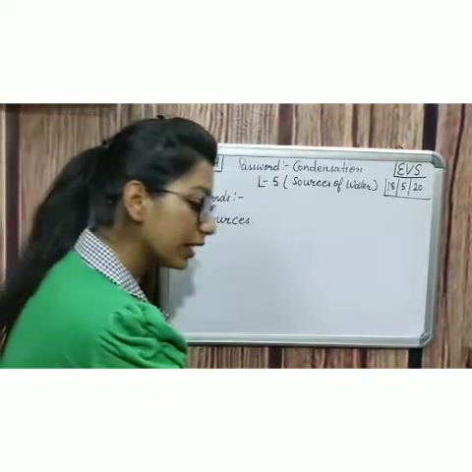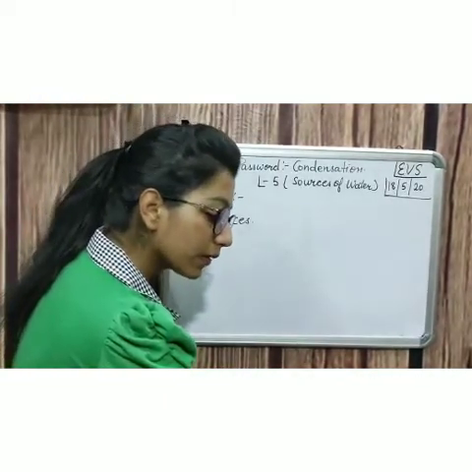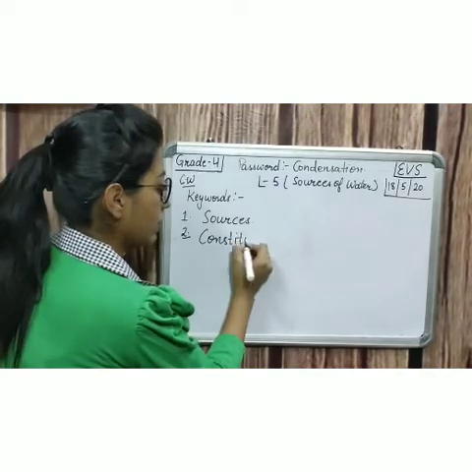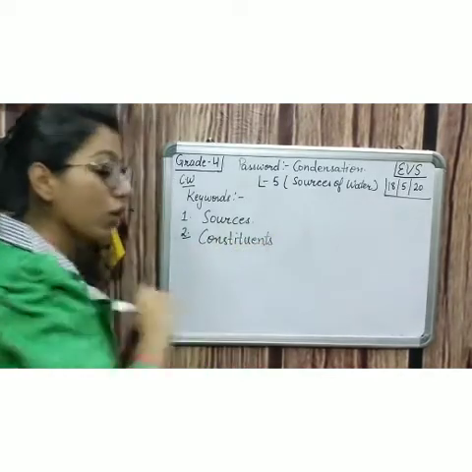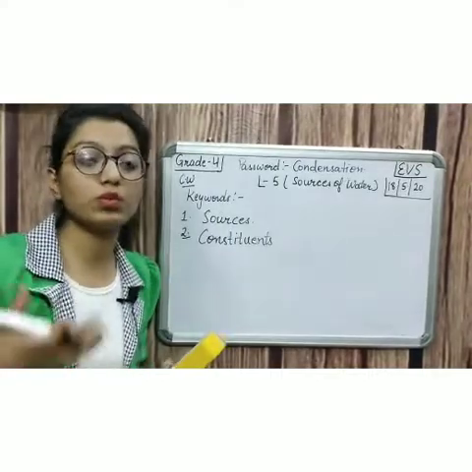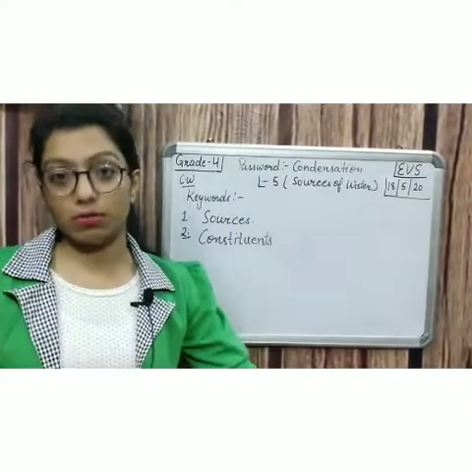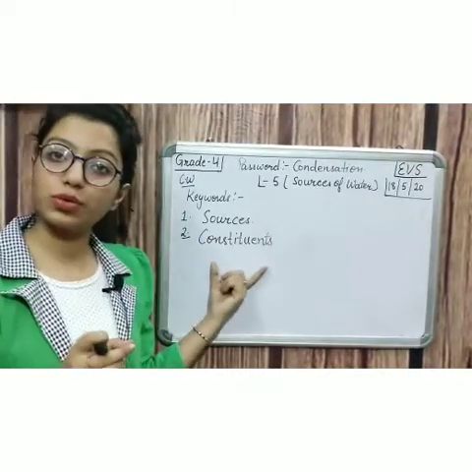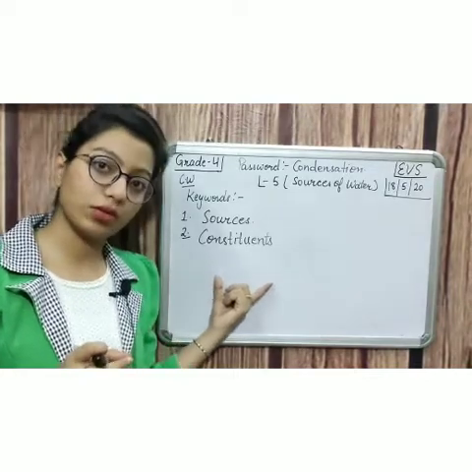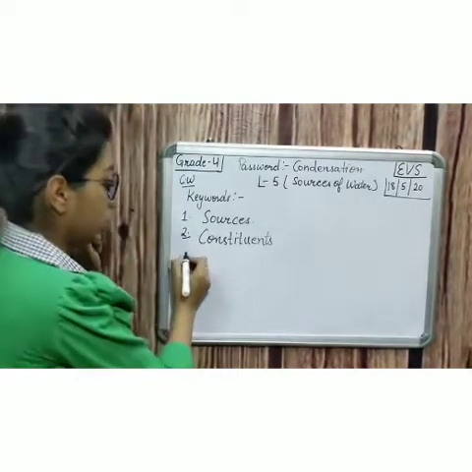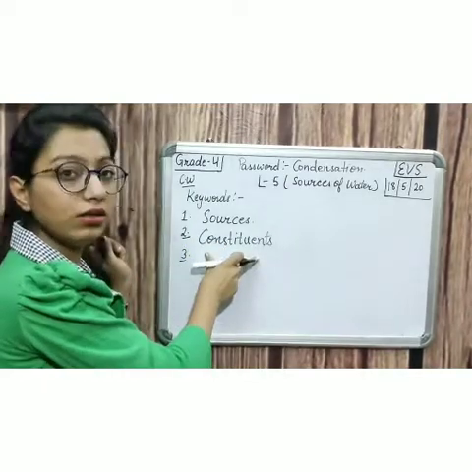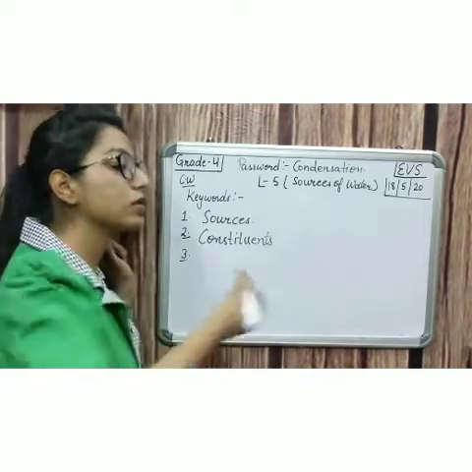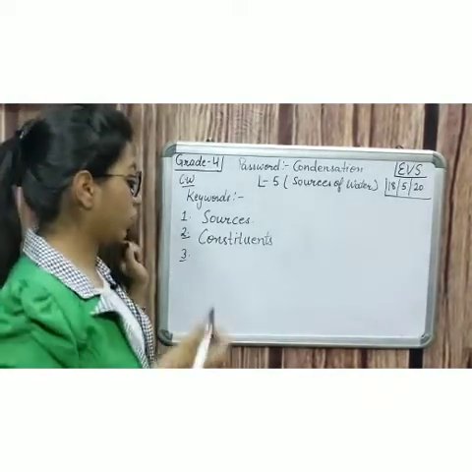Write it, and then second keyword is constituents. CONSTITUENTS. Yes, so constituent means one of the parts to form something. Like कोई भी चीज बनती है उसका कोई ऐसा part. That is constituent. Clear? So this was our second keyword, constituents.